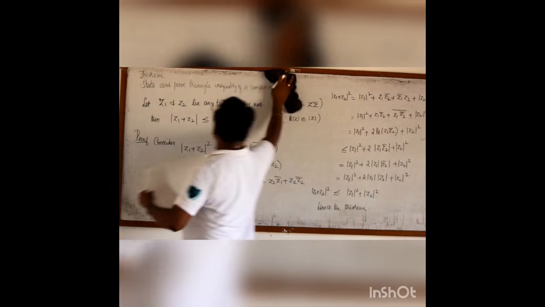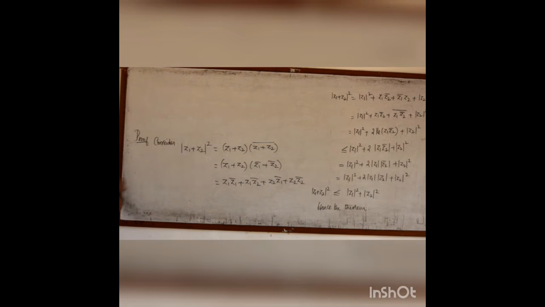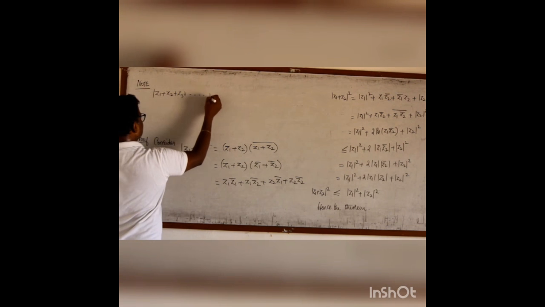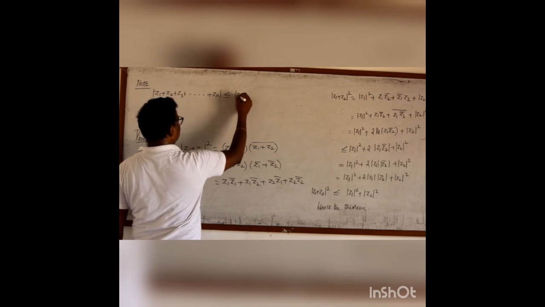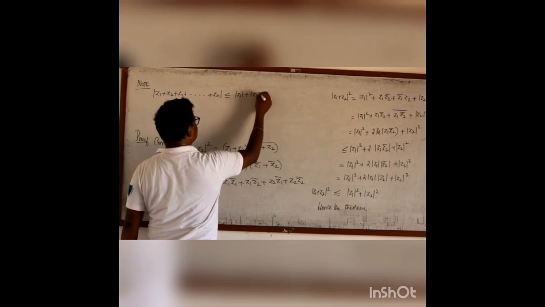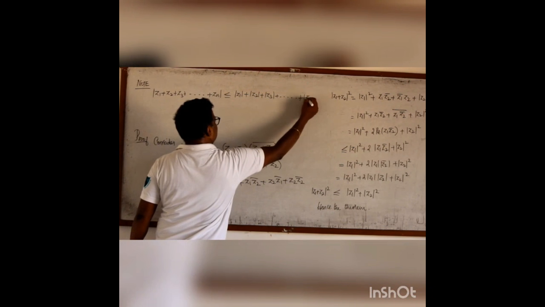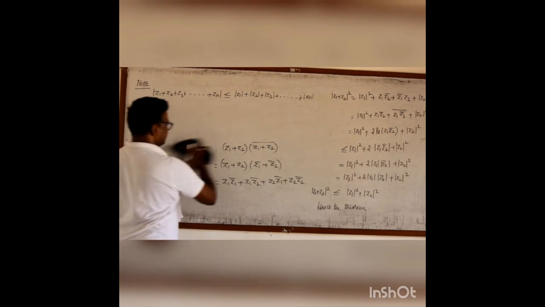This theorem can be extended to any number of complex numbers. That is, note, modulus of z1 plus z2 plus z3 etc. up to n complex numbers will be less than or equal to modulus of z1 plus modulus of z2 plus modulus of z3 etc. up to modulus of zn. So, this is an important theorem known as the triangle inequality of complex numbers.